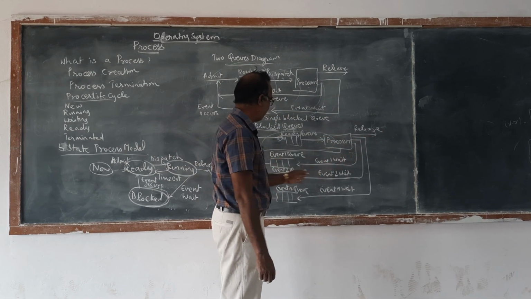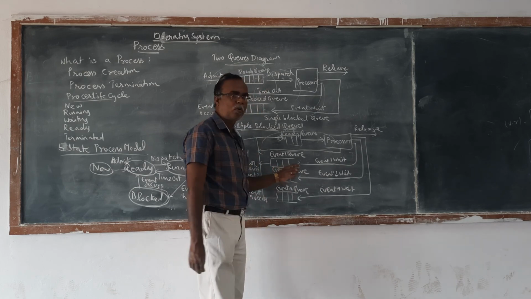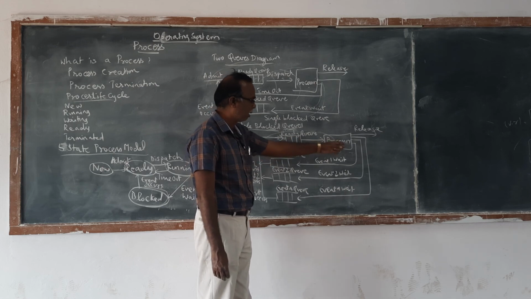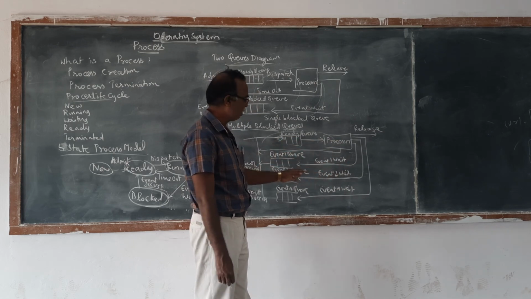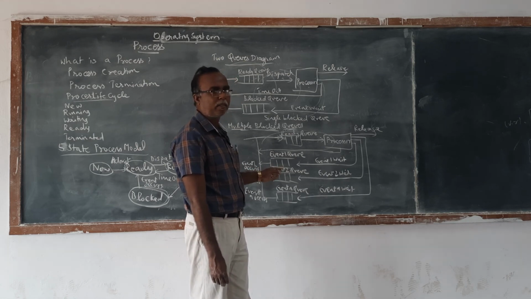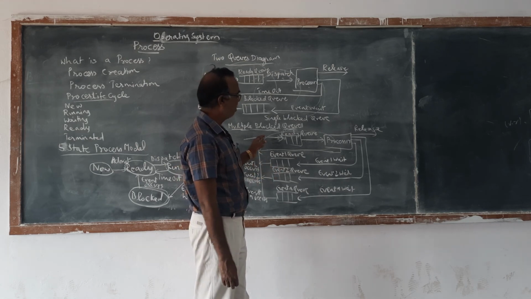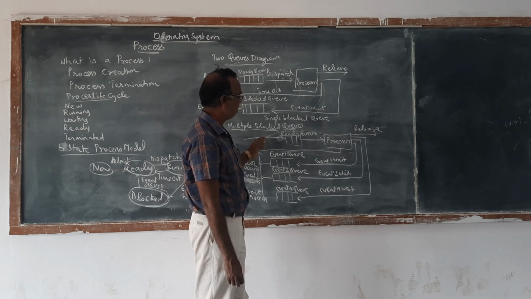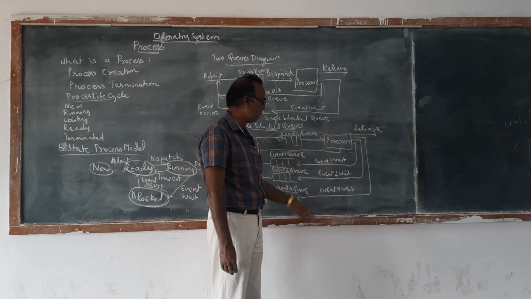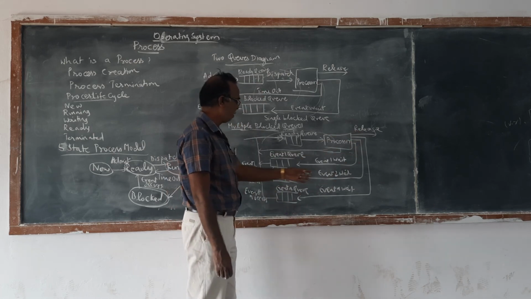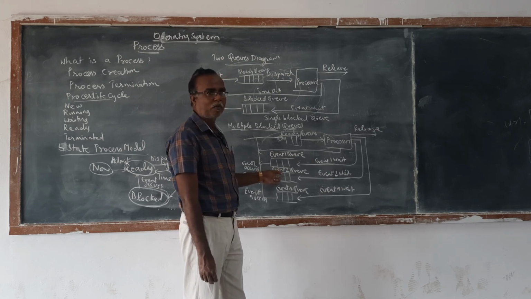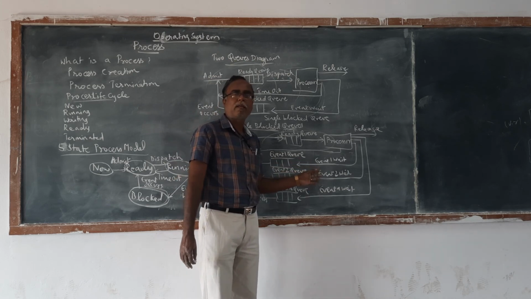Similarly, for event 2, another process is executing and another event occurs, so the process has to wait for some time. After event 2 has completed, the process is put into the ready queue, then it is executed, and then it is released. Similarly, event 3, event 4, so many events are occurring in the execution of the process.